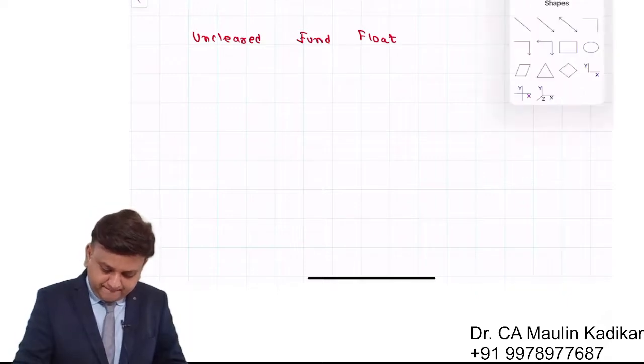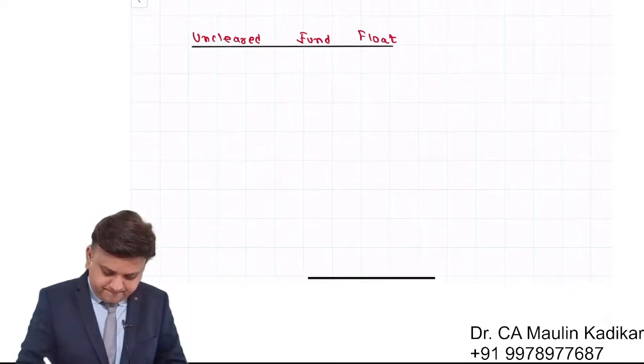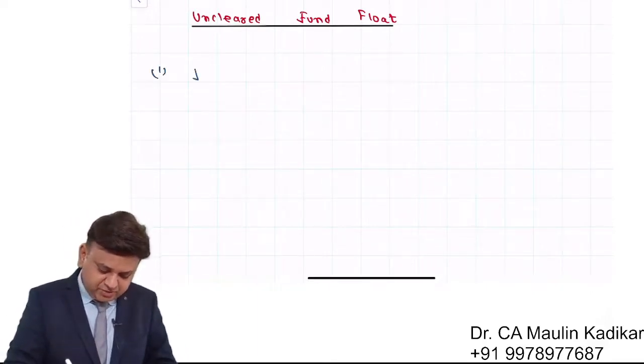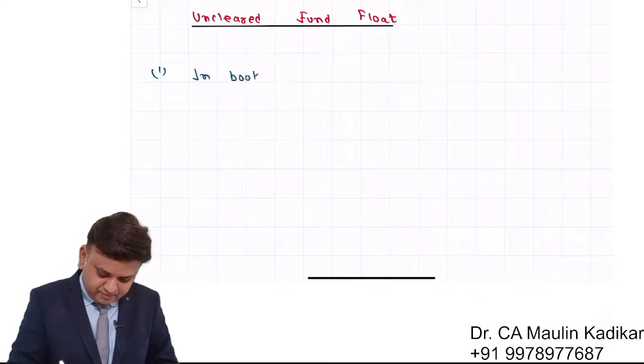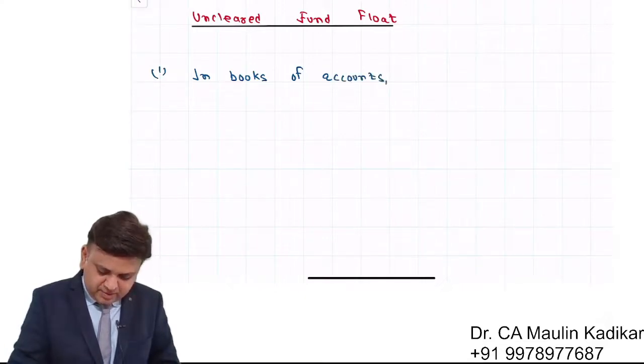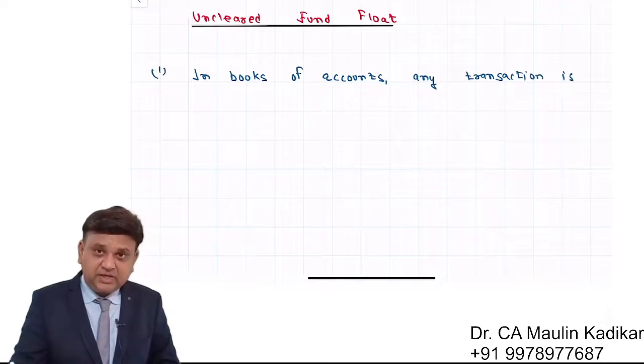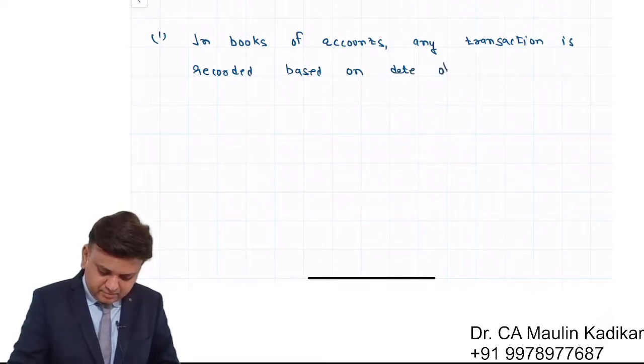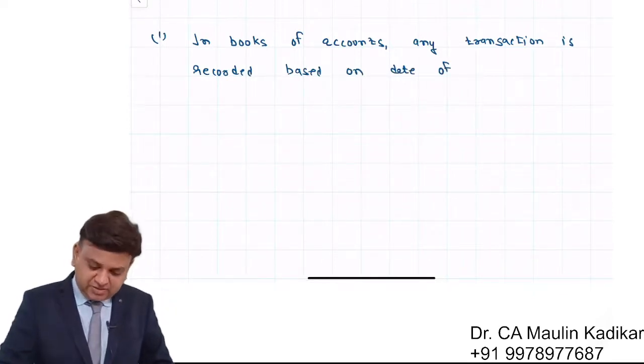In that, write down first point: in books of accounts, any transaction is recorded based on date of entering into transaction.